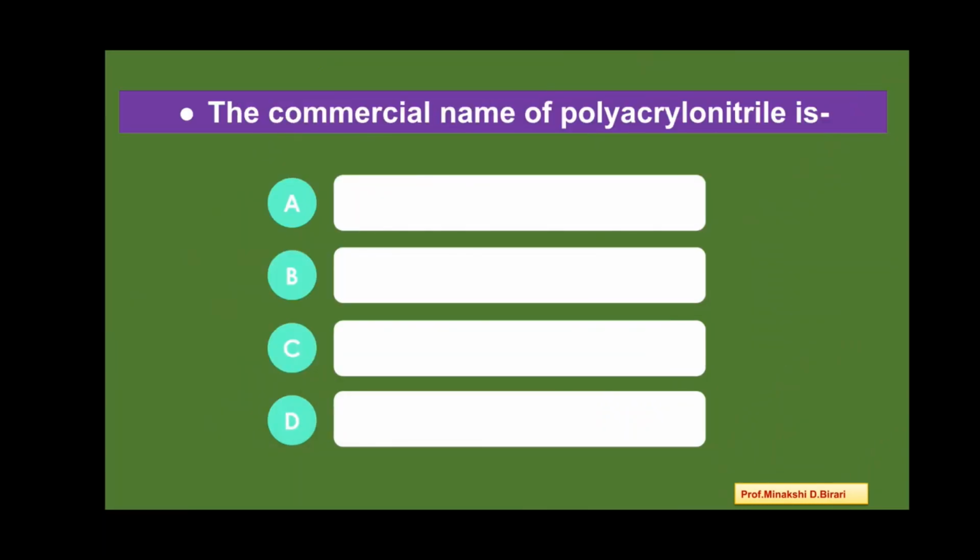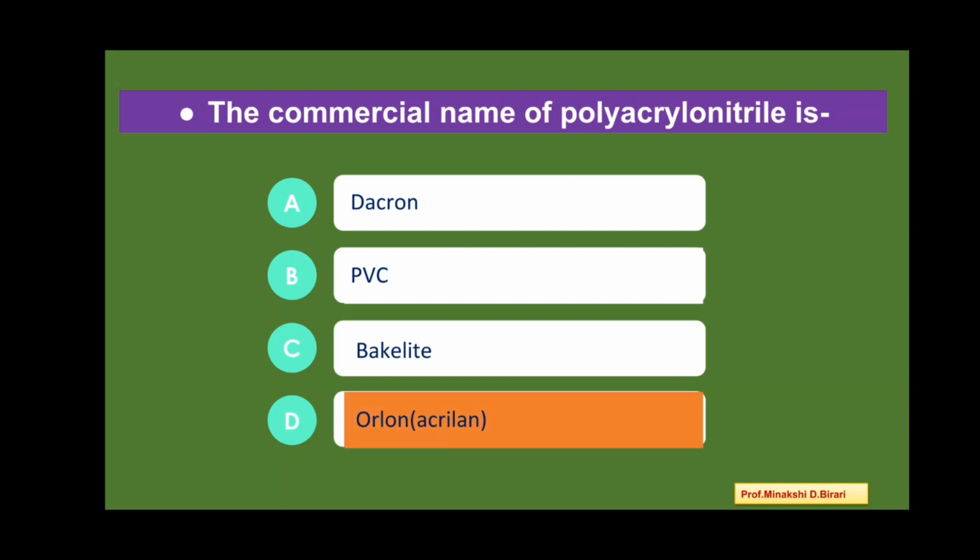Next question. The commercial name of polyacrylonitrile is Dacron, PVC, bakelite, Orlon or acrylon. So the commercial name of polyacrylonitrile is Orlon or acrylon. Option D. Next question.